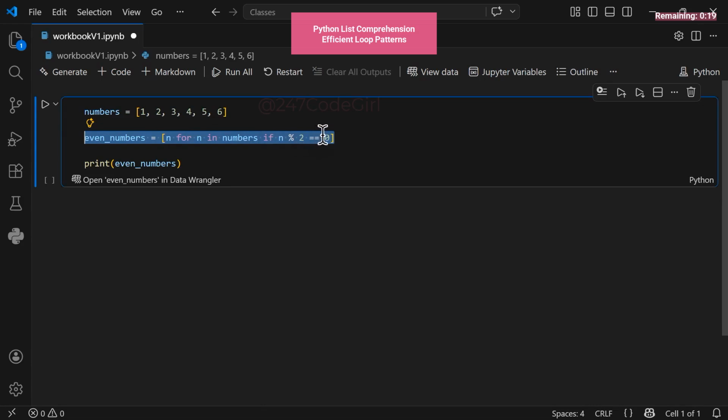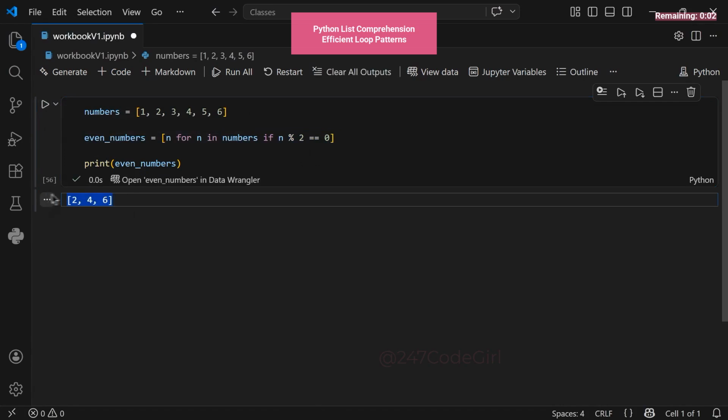If it's even, it makes the cut. That value is then stored in our variable n. The code cycles through every item, testing the condition and saving the hits. Those outer brackets are the magic ingredient. They pack everything into one final list. Hit run, and there it is, a perfect list of evens. Efficient, readable, and pure Python.